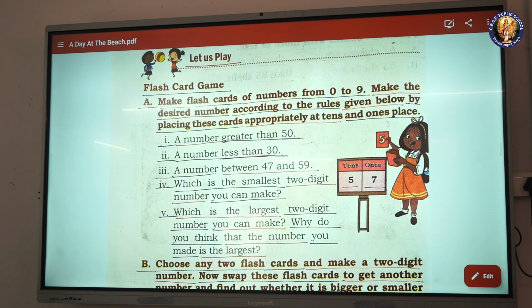Fourth, which is the smallest two-digit number you can make. Fifth, which is the largest two-digit number you can make. Why do you think that the number you made is the largest? Tens, 5, ones, 7.